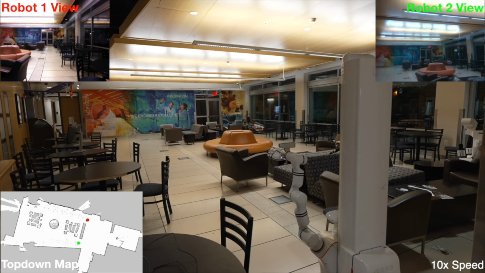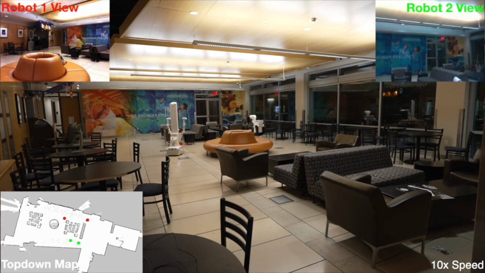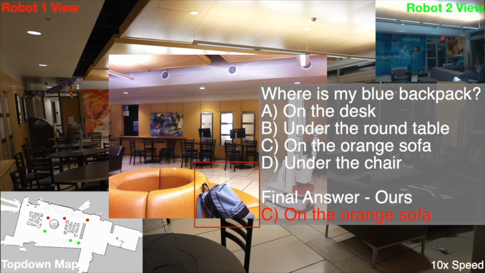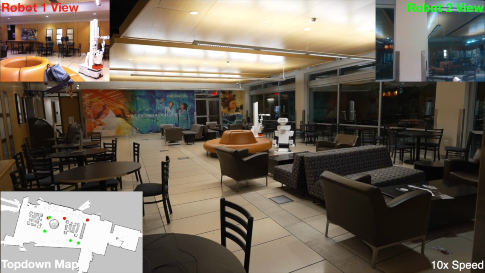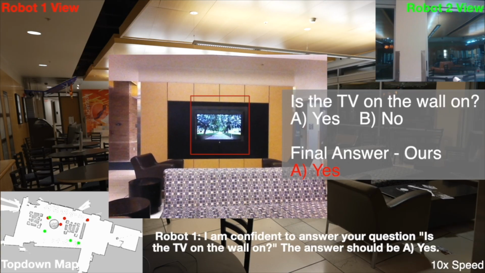At the beginning, each robot explores the large environment to locate its assigned target objects. Robot 1 is the first to find a target object, a blue backpack, and successfully answers one of its questions. While continuing its search, Robot 1 clearly sees a TV, which is relevant to one of Robot 2's questions, and helps Robot 2 answer it.